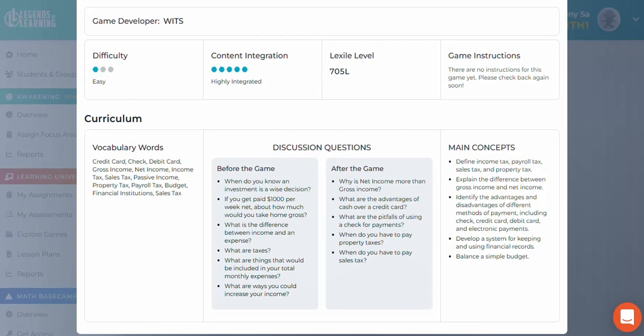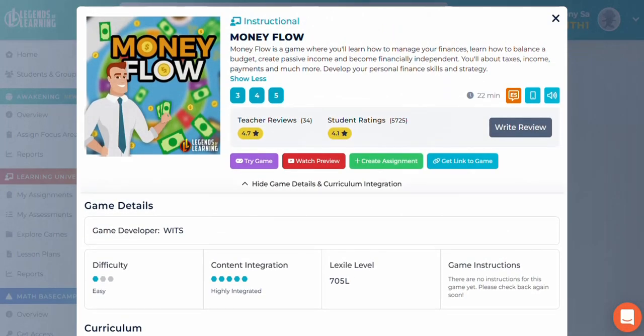The concepts that will be covered will be looking specifically at tax, income tax, payroll tax, sales tax, property tax, also allowing students the ability to explain the difference between gross income and net income, as well as identifying the advantages and disadvantages of different methods of payments, including checks, credit cards, debit cards, and electronic payments. Also, we will cover the development of a system for keeping all your financial records, as well as balancing a simple budget. So let's get started.